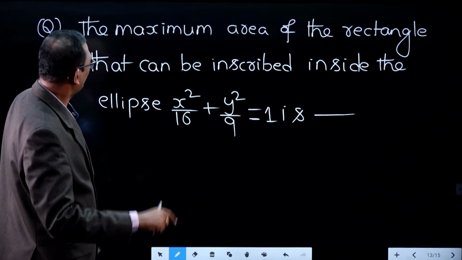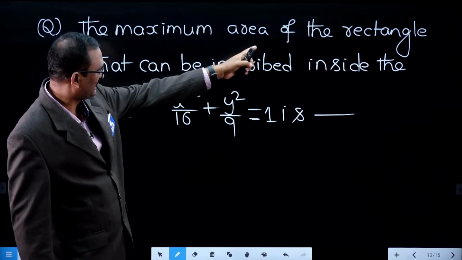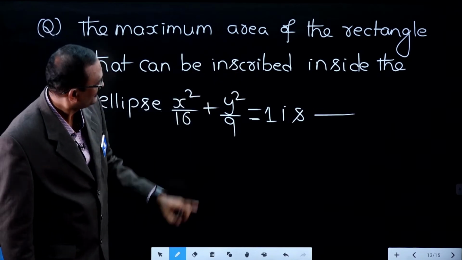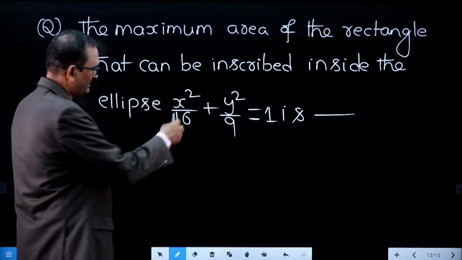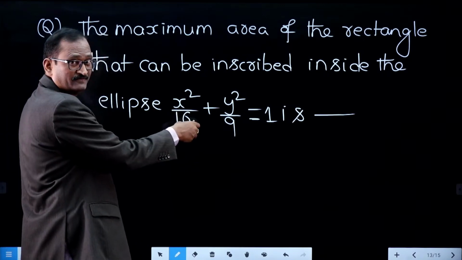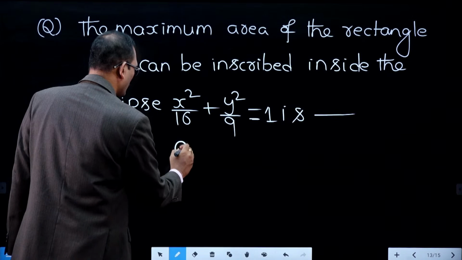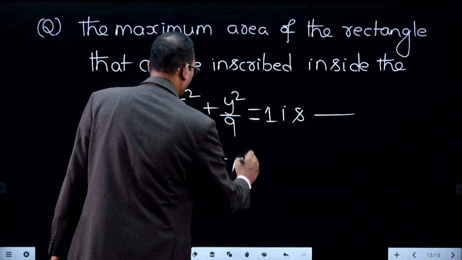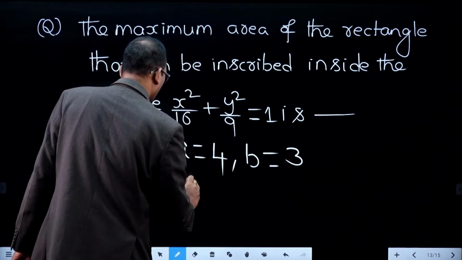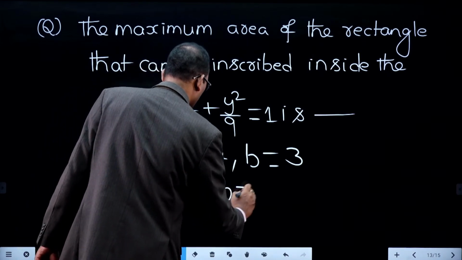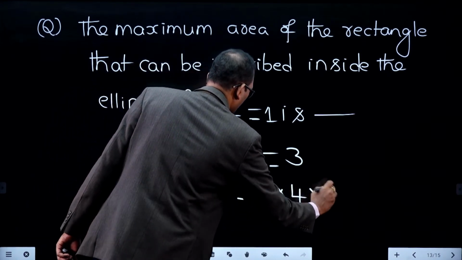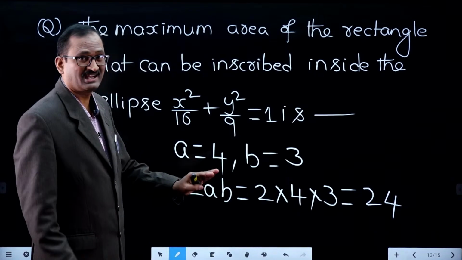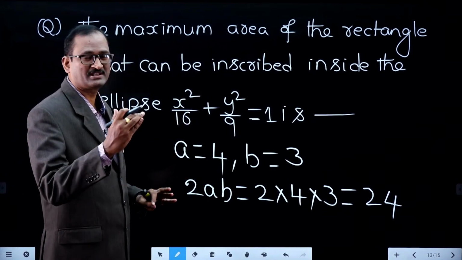Now we see one more problem: the maximum area of the rectangle that can be inscribed inside the ellipse x square by a square plus y square by b square, a value 4, b value 3. Then what is the maximum area? Maximum area is 2ab, so 2 into 4 into 3. What would be the answer? 24. There is a high chance that this type of model is expected in the GATE.